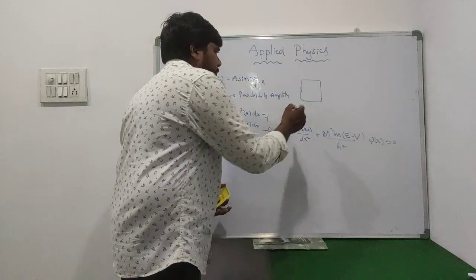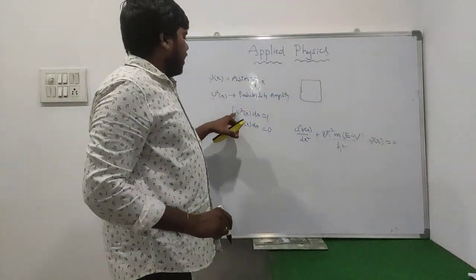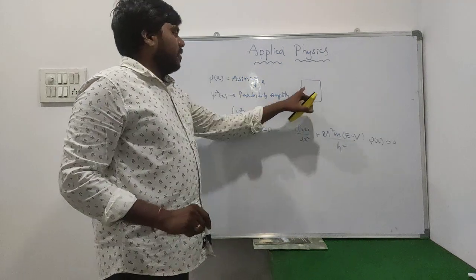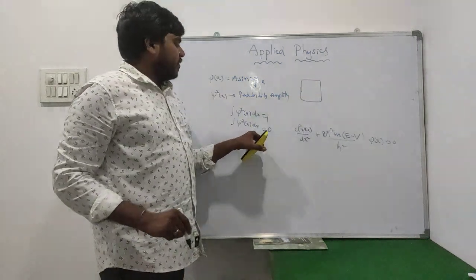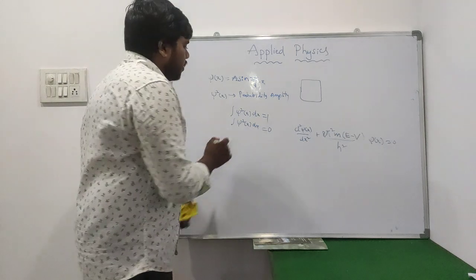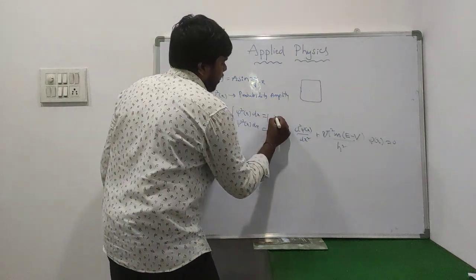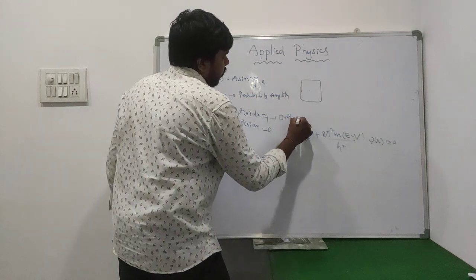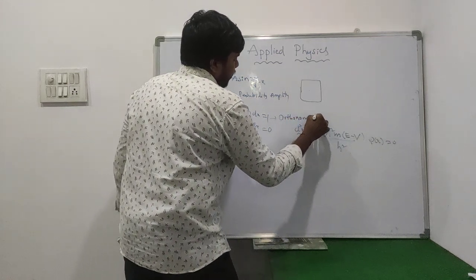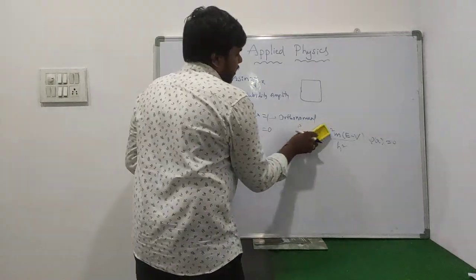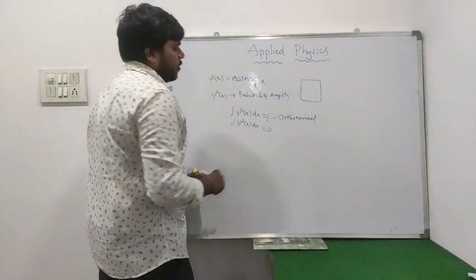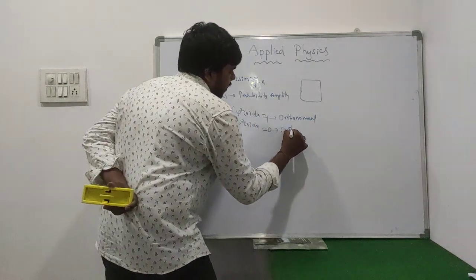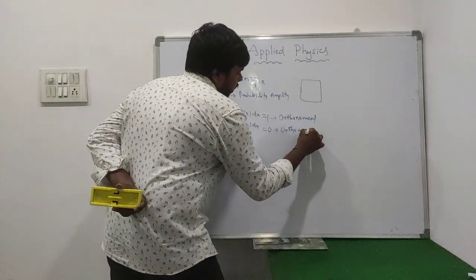If the particle is present within a region, then the integral of psi square of x into dx equals 1, and if the particle is not present within that region, the integral of psi square of x into dx equals 0. If the particle is present within a region, that condition is known as the orthonormal condition. If the particle is not present, the probability amplitude equals 0, and that condition is known as the orthogonal condition.